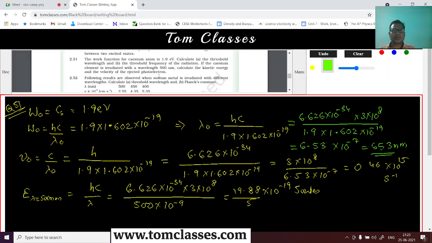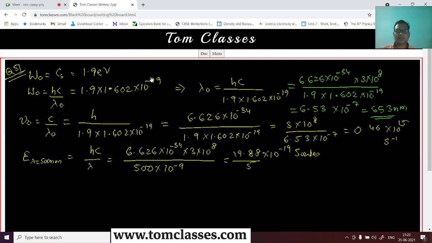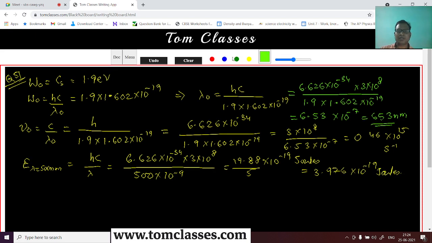What are we being asked here? If the cesium is irradiated with the wavelength of this, calculate the kinetic energy and the velocity of the ejected photoelectron. Irradiated means the radiation released on it is of this wavelength. So how much is this? This is 3.976 into 10 to the power minus 19 joules, and that is the energy. And what is the work function in terms of joules for this particular element? What is this value?